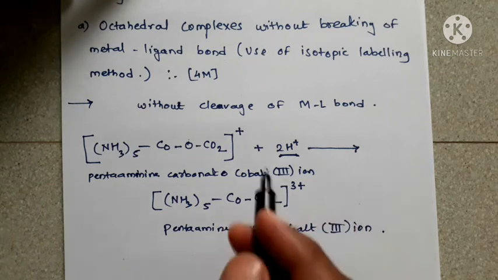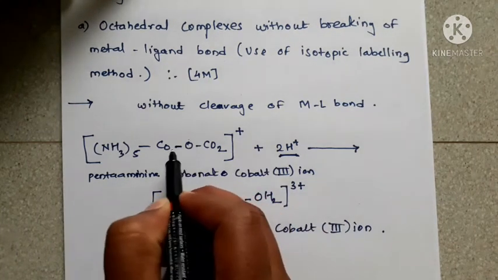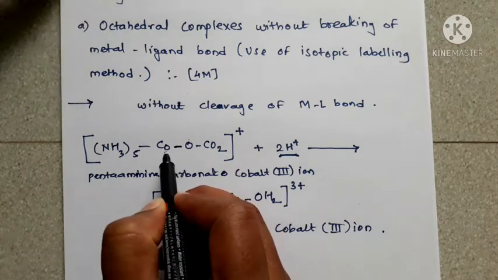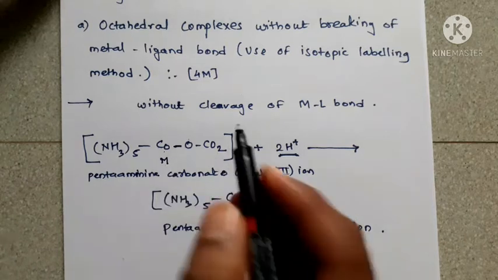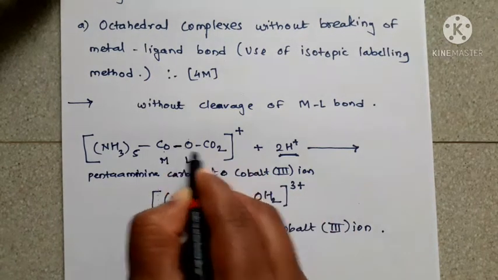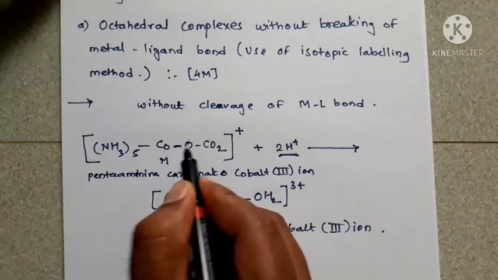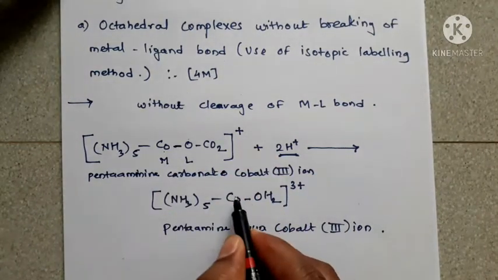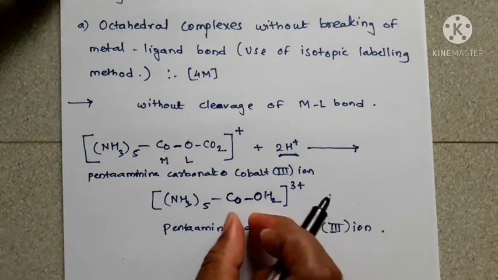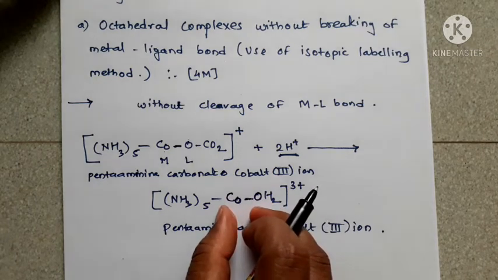In this example, let us see, this Co–O bond means what? This is the metal, Co means cobalt, and oxygen is the donor atom, so it is part of the whole ligand molecule. So let us see in the product, this Co–O bond is not broken.